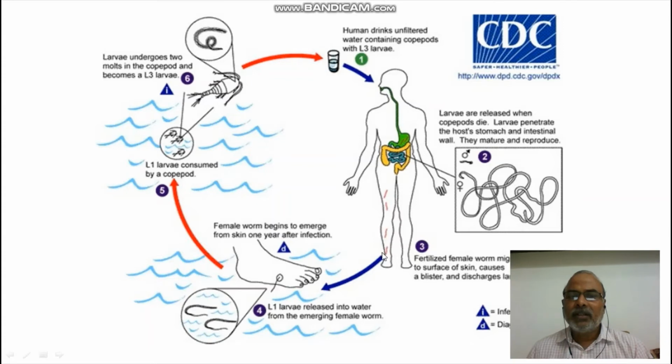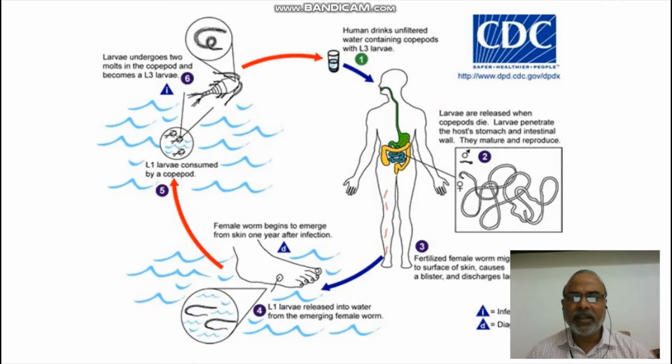As a result of that, the small blister or the small wound develops here. The female worm is gradually exposed outside, and as it causes a certain itching sensation or some inconvenience, the person suffering from this disease goes to the water source to make this particular area somewhat cool. For relief he dips the entire area in a drinking water source or any other water source. Whenever the female worm comes in contact with water, it releases larvae immediately into the water.